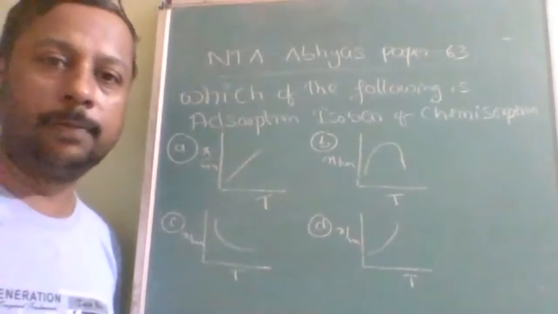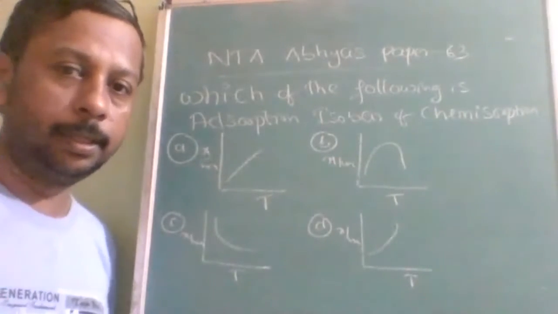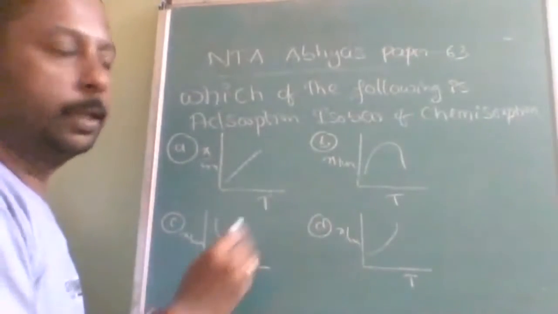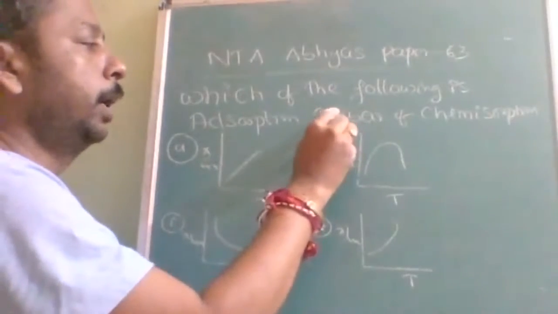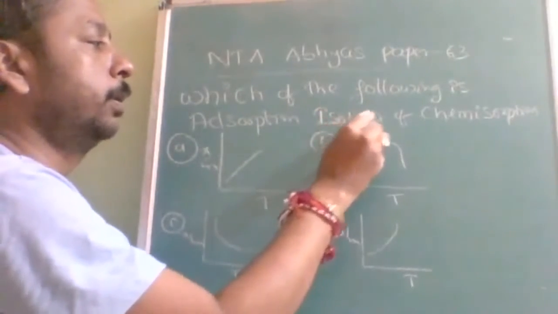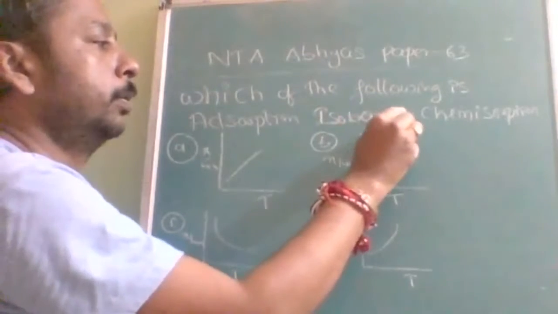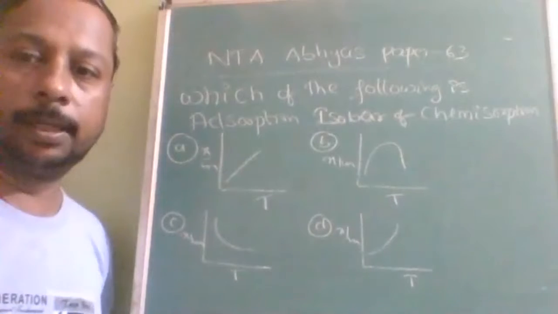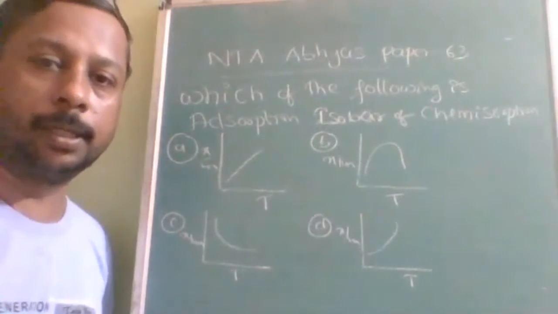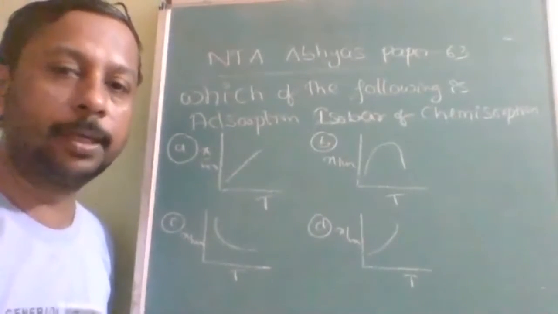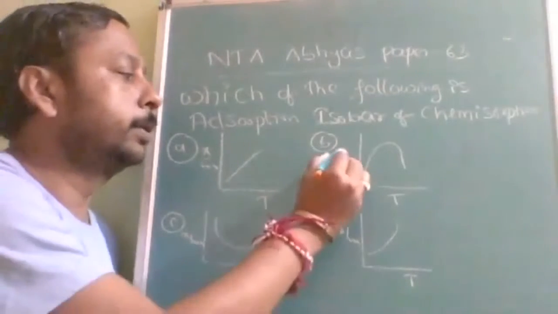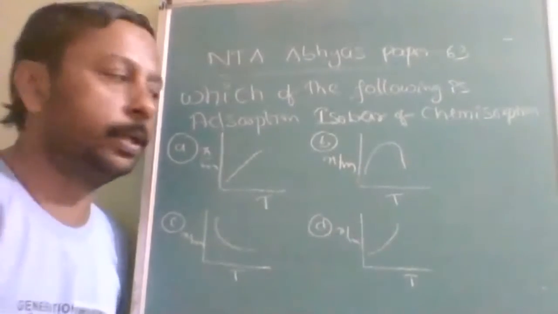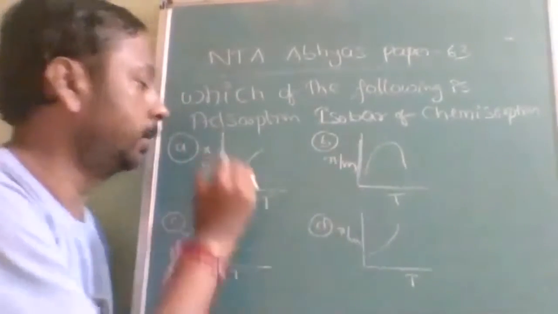Okay, next question is which of the following is adsorption isobar? Isobar means pressure must be constant. Already I have explained this in my surface chemistry, depending on the variable constant. If pressure is constant, then the graph will be between extent of adsorption, x upon m is called the extent of adsorption, and temperature.